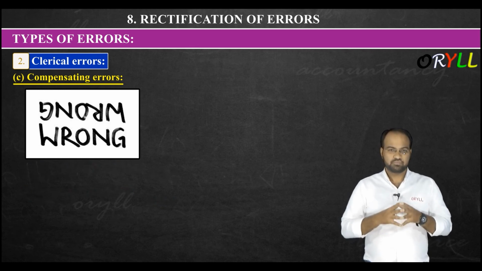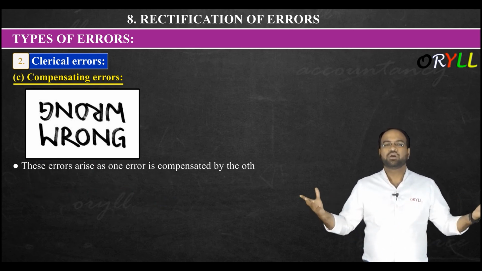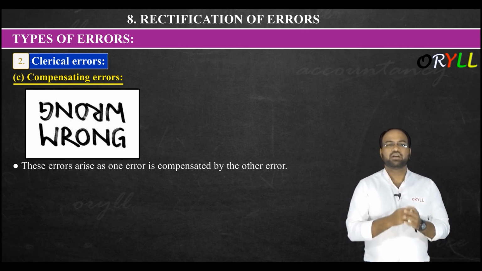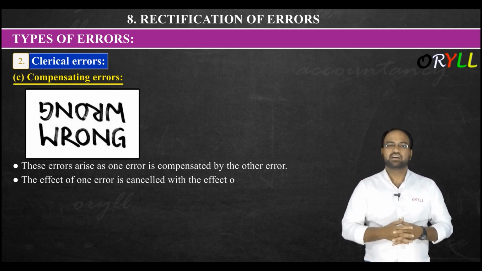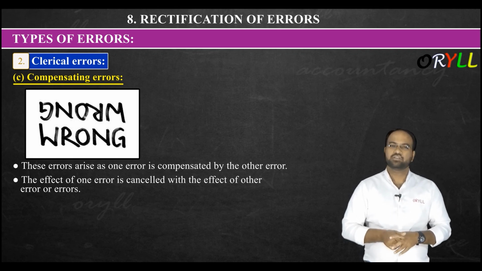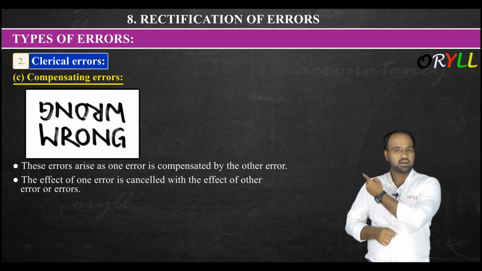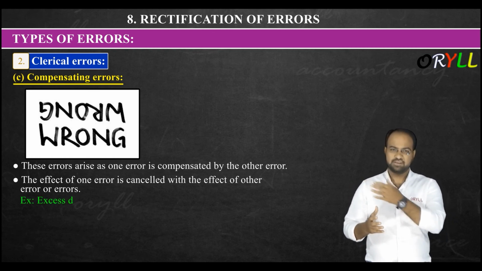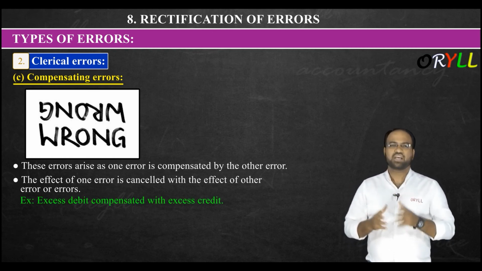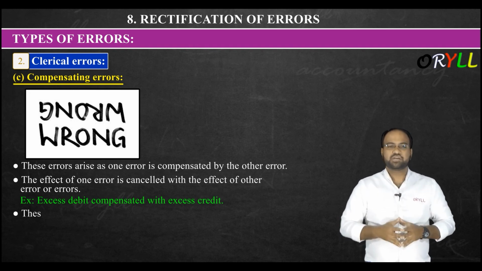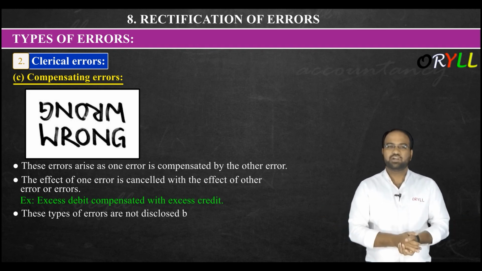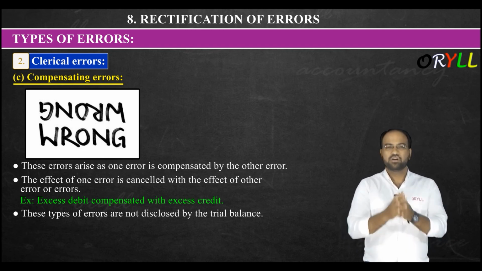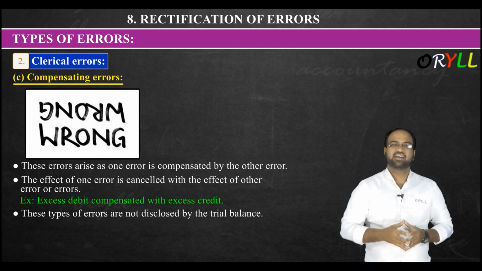So see here. These errors arise as one error is compensated by the other error. The effect of one error is cancelled with the effect of other error or errors here. So the effect of the first error, okay, sir, it got cancelled by the effect of the other error. Example, we have seen excess debit compensated with the excess credit. Yes or no? These types of errors are not disclosed by the trial balance. Got it? Understood here? So this was all about the compensating errors.